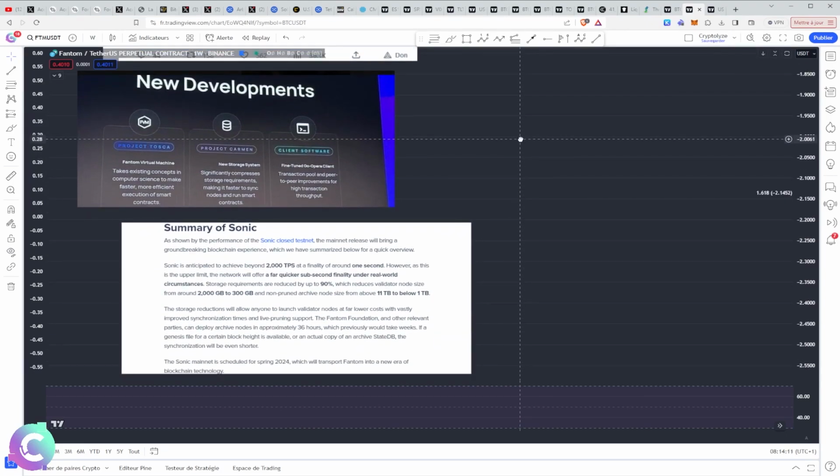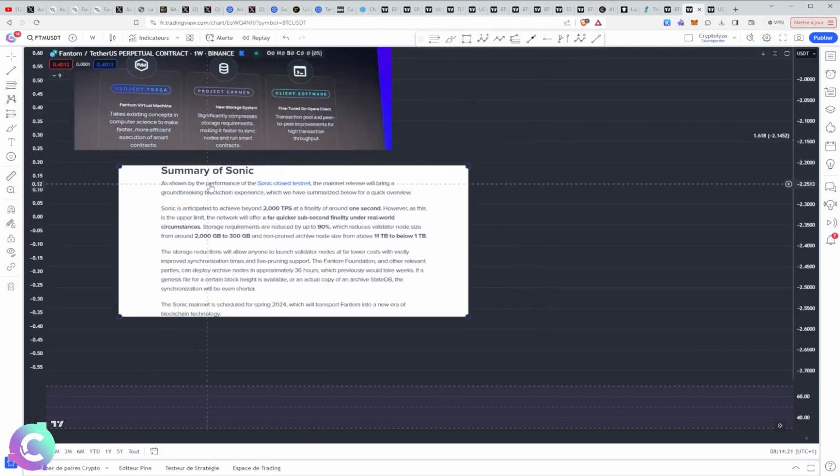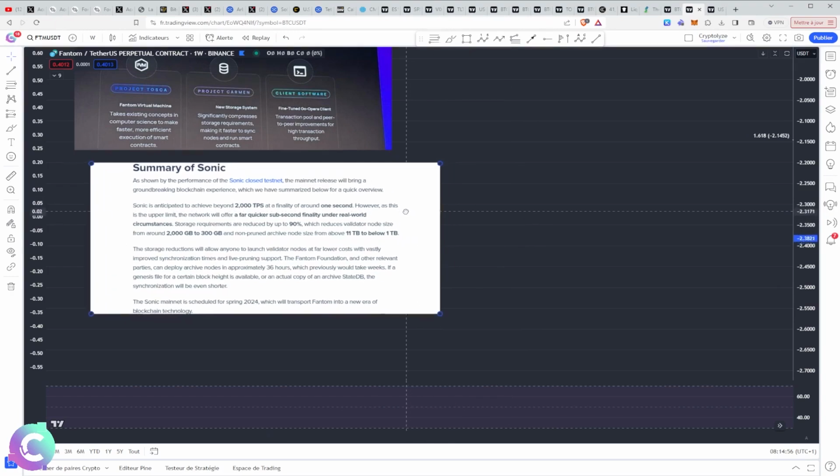Besides, they decided to give a little more visibility on their new development with the Tosca project, Carmen, and the modification of their software part, which will be integrated, and especially the launch of Sonic. Sonic, he is in testnet for the moment, and he will normally arrive in mainnet during 2024. It is a modification of their virtual machine which allows smart contracts to be executed. We have a drastic increase in the number of transactions per second with a finality of less than a second, which is just enormous, and above all a reduction in storage. We are going from 11 terabytes to 1 terabyte of storage. It is just enormous in terms of improvement.